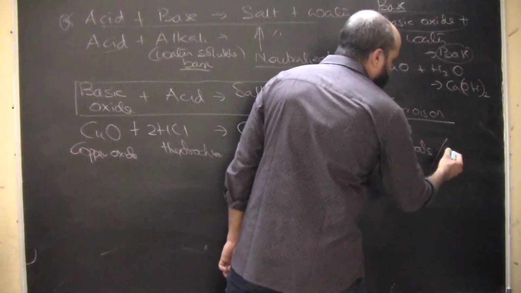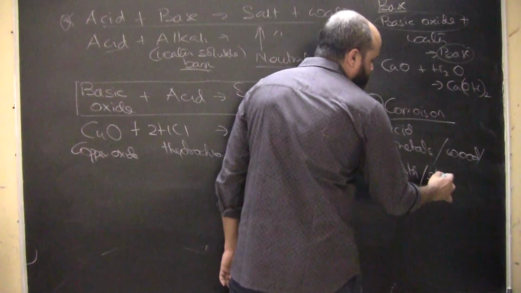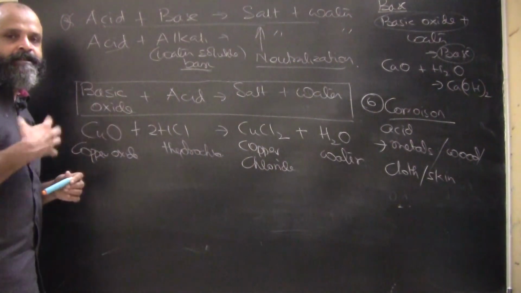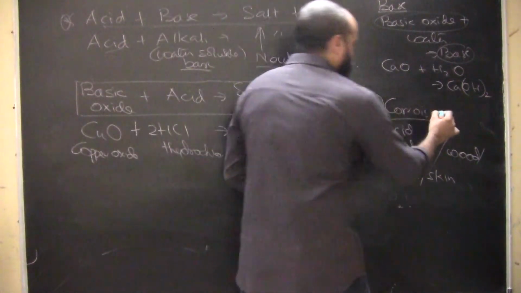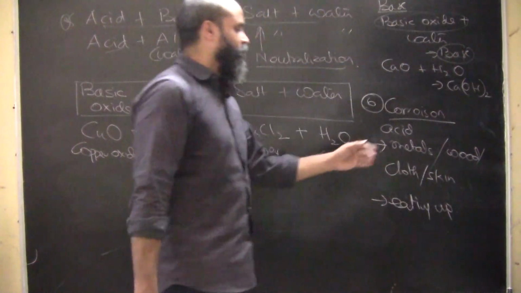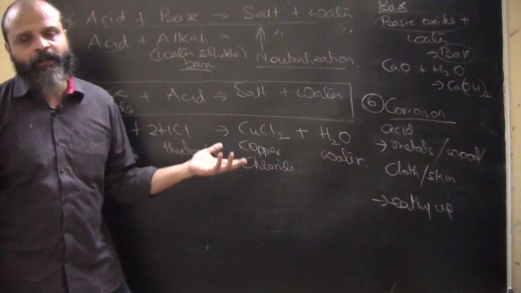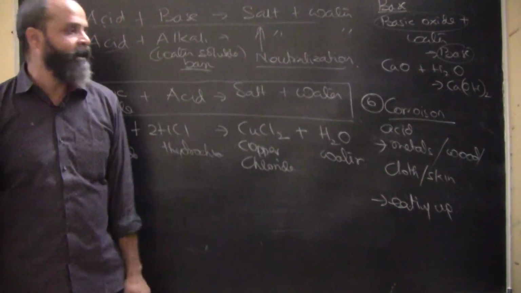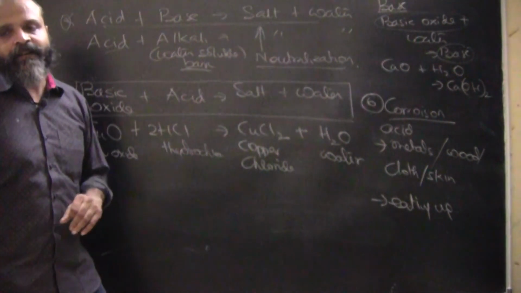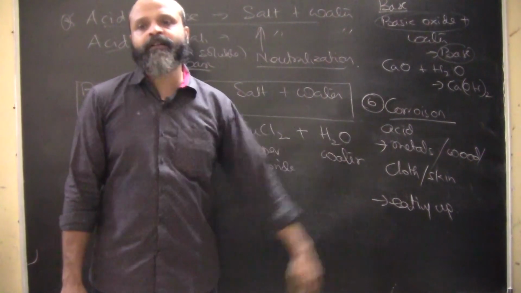Then acids react with wood, acids react with cloth, acids react with skin. So they will have a corrosive effect. Corrosive means breaking down effect. Corrosive means an eating up. So any eating up of metals, or eating up of wood, eating up of cloth, eating up of skin by the reaction of acids is called corrosion. So this is called a corrosive effect. This is corrosion, and this is the property of acids. Bases also have the same property of corrosion. Certain strong bases are very corrosive in nature. So acids also are corrosive in nature.